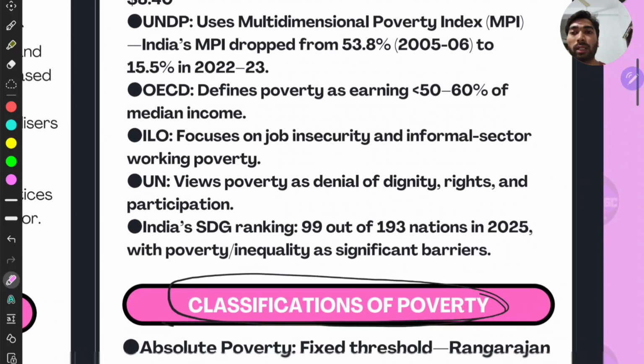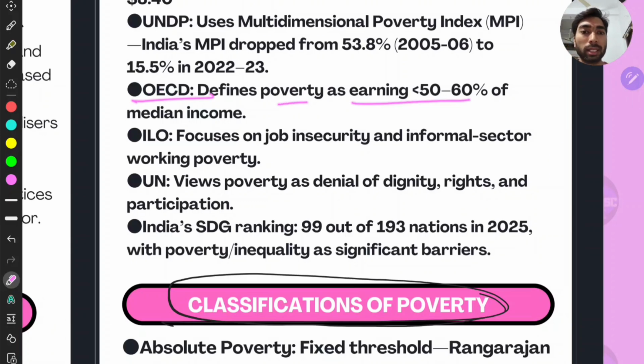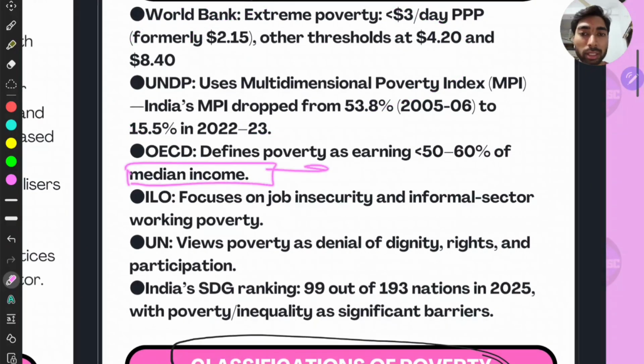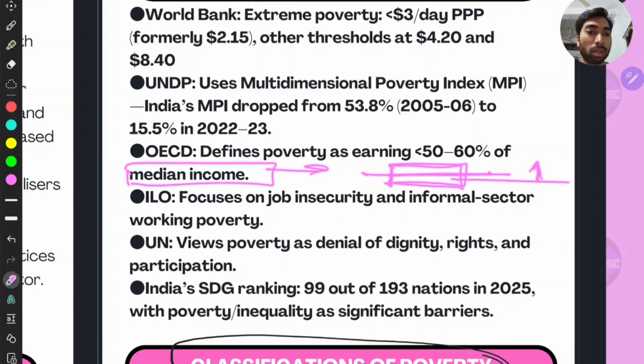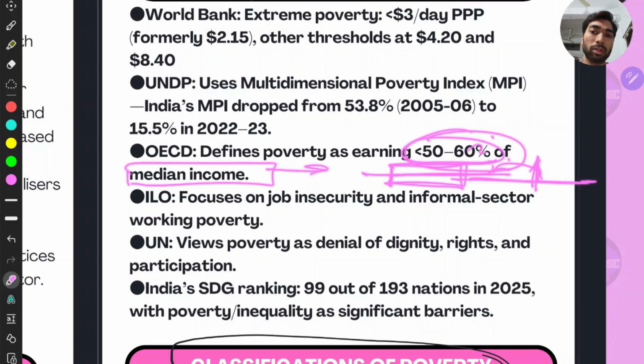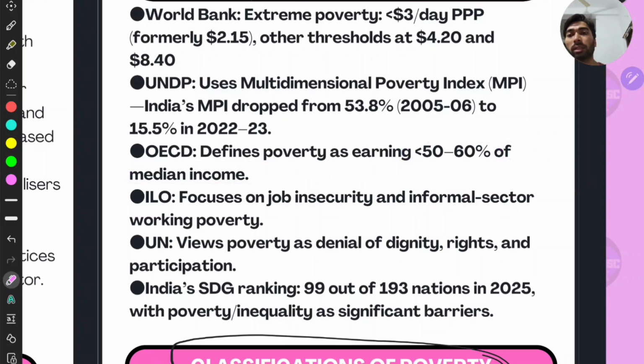Then with OECD, OECD defines poverty as earning less than 50 to 60% of the median income. See, this is different from these, right? They will form the median income based on the whole national income and get the median income of it. Then they will compare a person with that. If a person doesn't earn 50% or 60% of median income, then he will be considered poor.